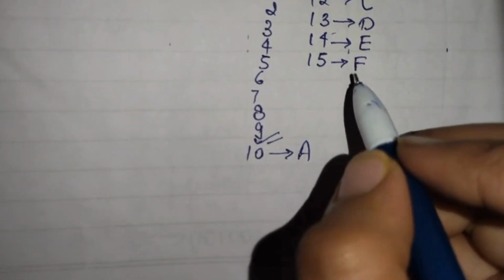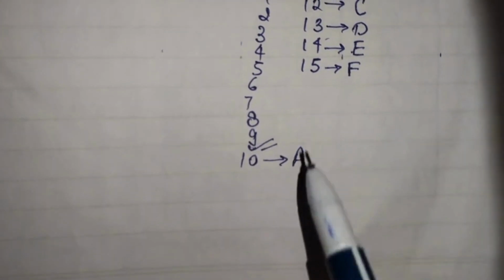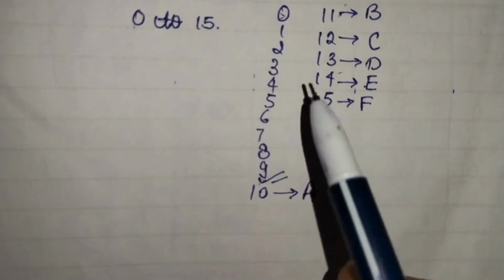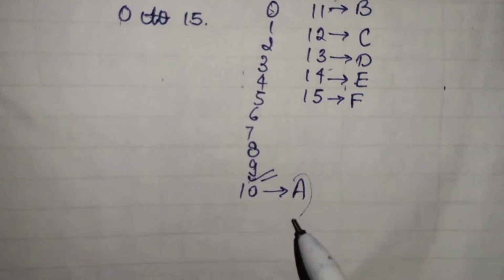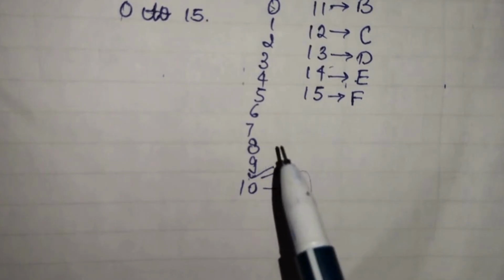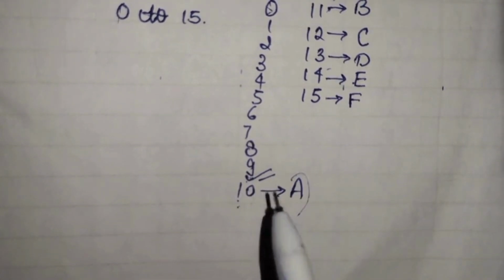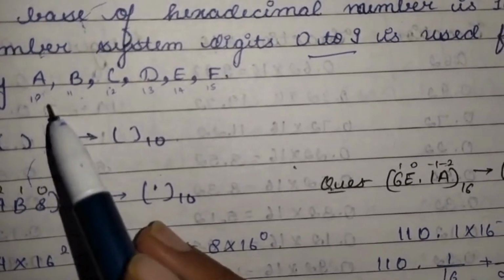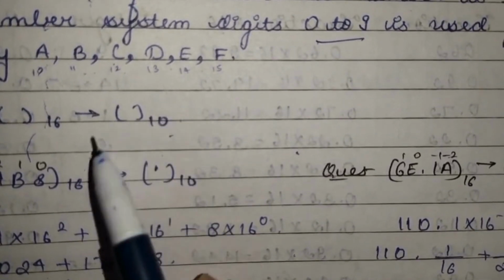So A to F, these alphabets, only in capital letters, are used to symbolize these digits. It's not easy to write them as a representation, so for our easiness we just use these. As the others are single digits, but these are double-digit numbers, no problem, we will use these letters to signify them. Same as what I have written: 10, 11, 12, 13, 14, 15. Now 16 will be converted to decimal.